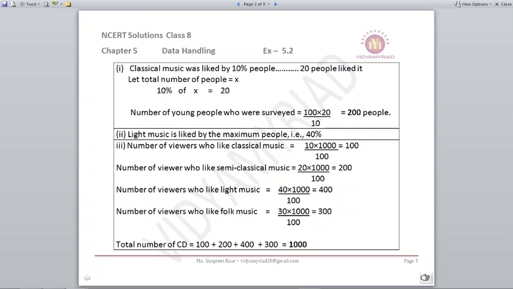Number 3, we need to find out if the company has to prepare 1000 CDs, then for classical music, since it is 10%, 100 CDs need to be prepared. For semi-classical, 20%, so 200. For light music, 40%, so 400. And for folk music, 30%, so 300. So total, if we add, that comes to 1000 CDs.